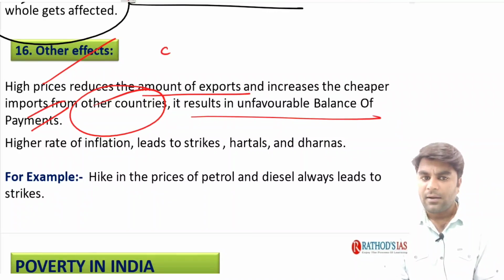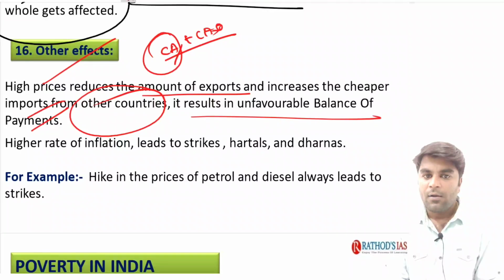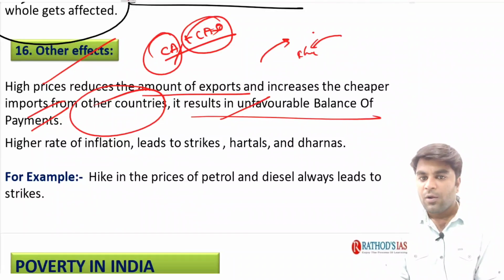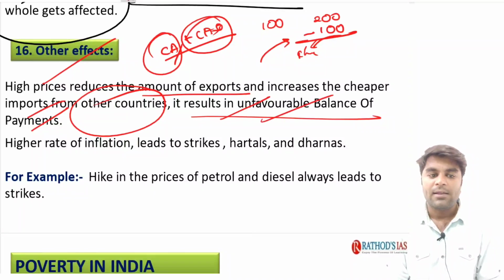What is the balance of payments? See, we have the current account balance as well as the capital account balance. We have the two balances. All those one-way transactions are recorded in the current account, all those two-way transactions are recorded in the capital account. Now as a result, we might have an unfavorable balance of payments. Say, for example, due to inflation our domestic goods and services prices might increase. As a result, foreigners might be reluctant to import our country's goods as their prices have increased. In reverse, we are going to import cheap goods. So if we are exporting just 100 rupees of goods and importing 200, we have negative 100. We call this an unfavorable balance of payments.